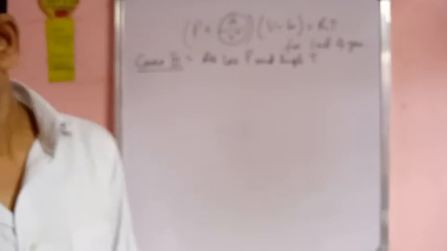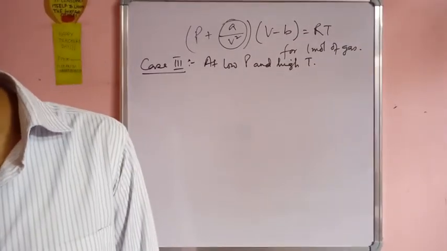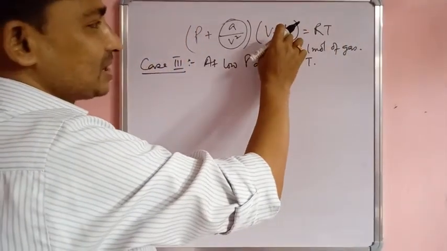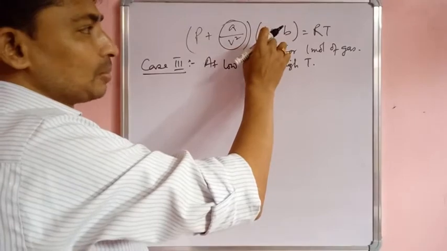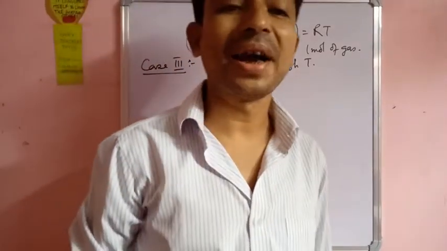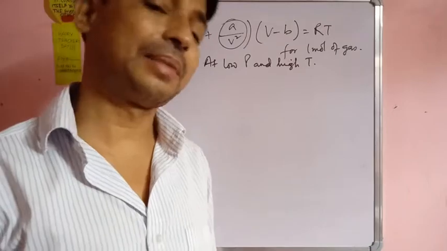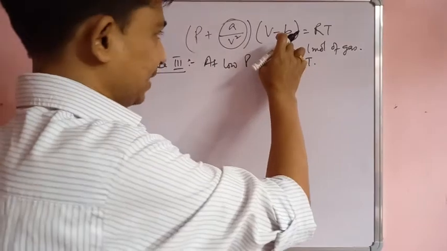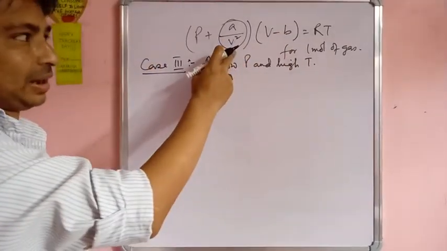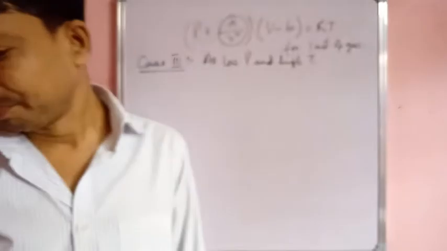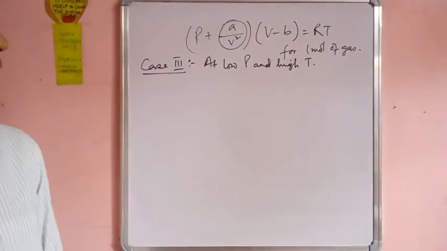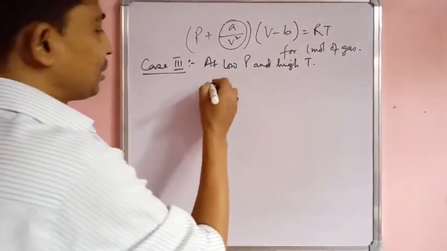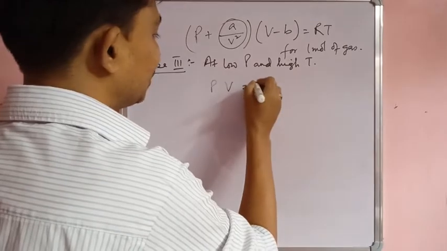So when the pressure is low, this volume will be large. Very large means this term can be neglected. Suppose you take 10 minus 0.001. So what will it be? 10 minus 0.001 is nearly equal to 10. So this term can be neglected. Also this term can be neglected because pressure is extremely low, so there will be no molecular attraction. This molecular attraction can be neglected.